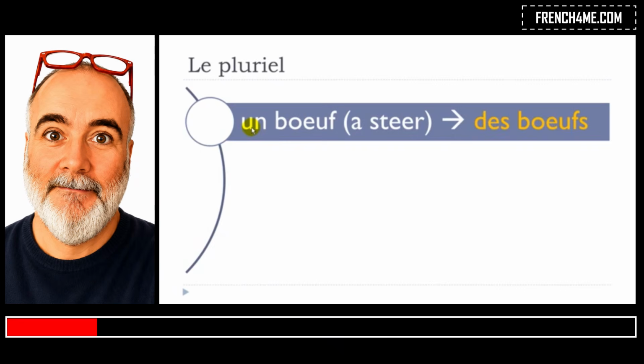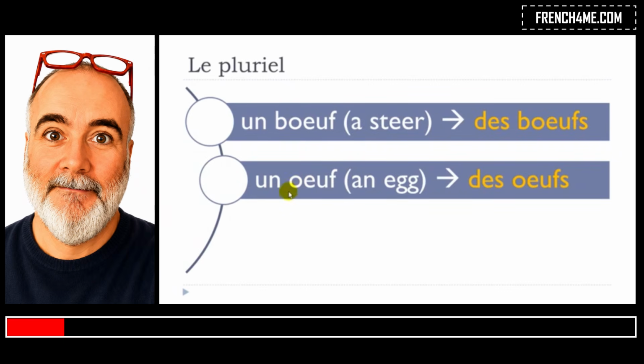We'll take this one, un bœuf. In the plural, you just write it like we saw previously, you just add this s, but the pronunciation changes quite a lot, because you get des bœufs. Un bœuf, des bœufs. Then, un œuf, des œufs.